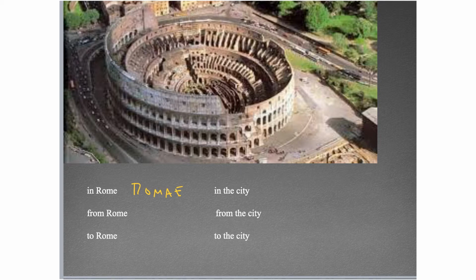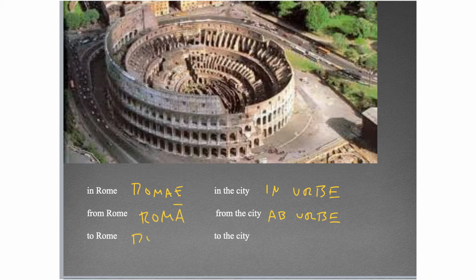If I want to say in the city, not a city, town, or small island, I'd say in, there's that preposition, plus the ablative. If I want to say from Rome, I just say Roma, just the ablative, no preposition. If I want to say from the city, I'd say ab urbe. So there's that preposition, because it's not a city, town, or small island.